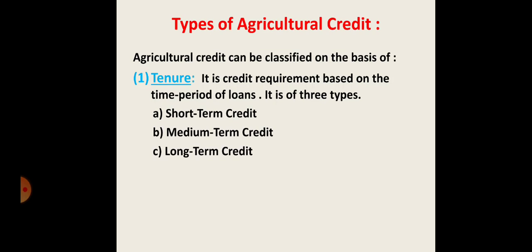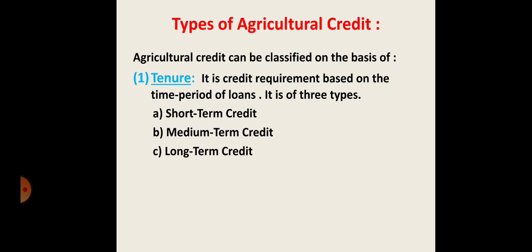Basically, credit means the bank will provide funds, otherwise a loan, otherwise a debt. That is called credit. The short term credit refers to loans not exceeding 2 years, meaning it's a limited time. It is required for meeting the short term requirements of cultivators.